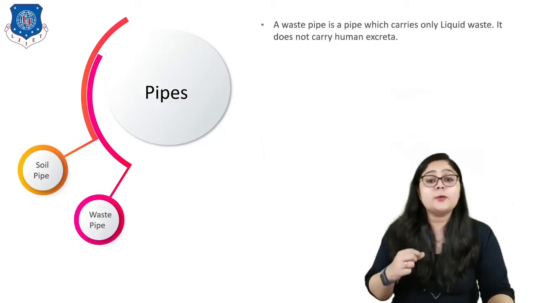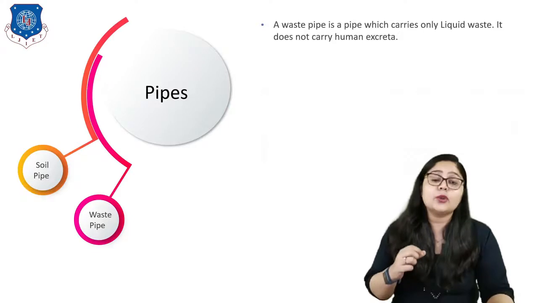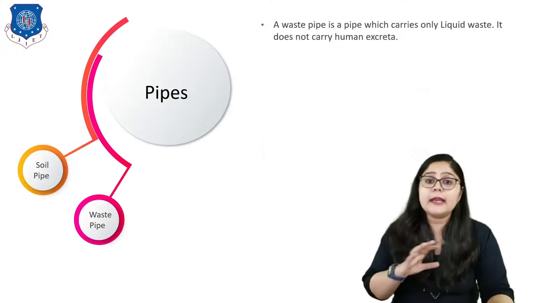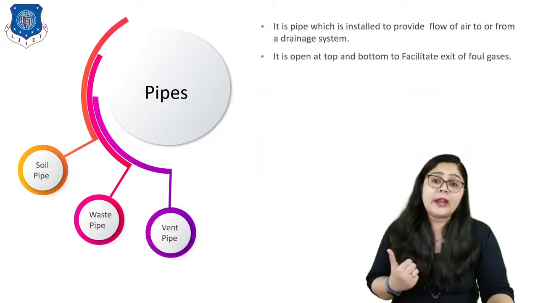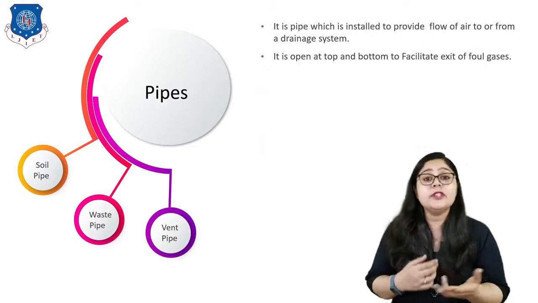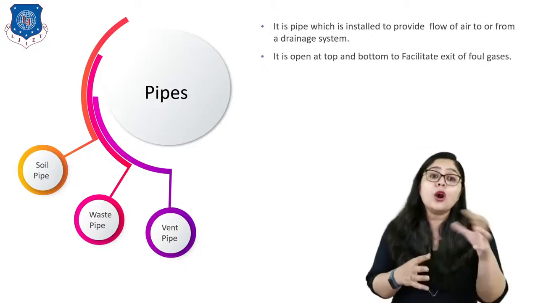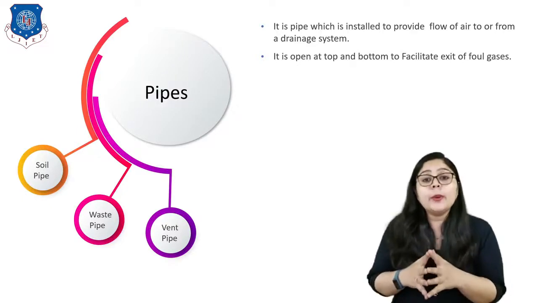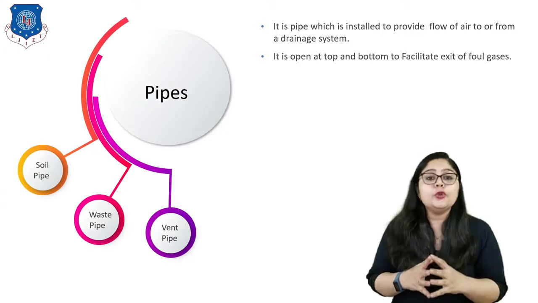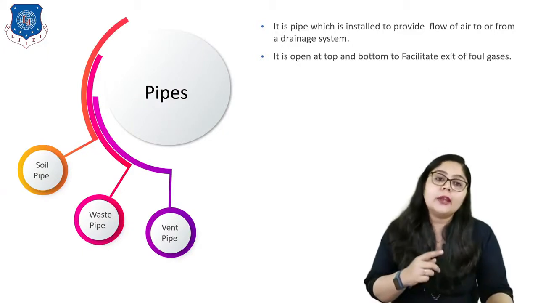So here a waste pipe is a pipe which carries only liquid waste. It does not carry human excreta, right? The next term is known as the vent pipe. It is a pipe which is installed to provide flow of air to or from a drainage system. It is open at top and bottom to facilitate exit of foul gases, right?